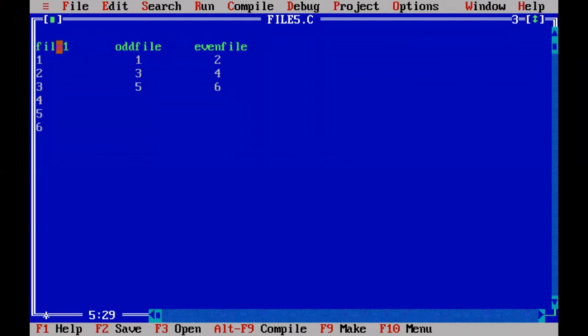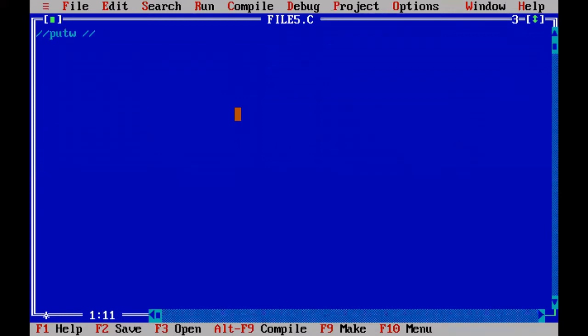We first create file 1, and that will be opened in writing mode. So first write all the integers like this. After writing all the integers, we close the file and open it again in reading mode. Then you read one integer, and if the integer is even, you write it into the even file. If it is odd, you write it into the odd file. So the odd and even files must be in writing mode, and this file must be in reading mode. Now we will go with the program.